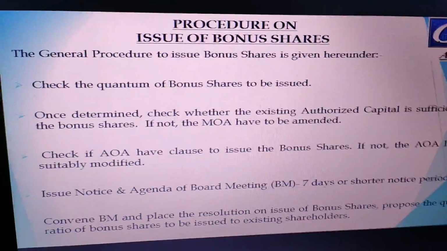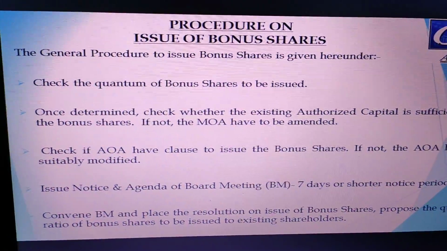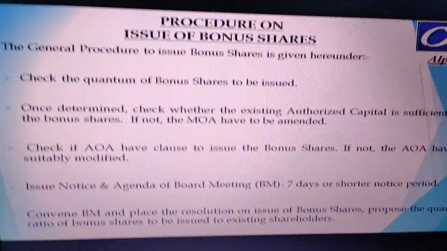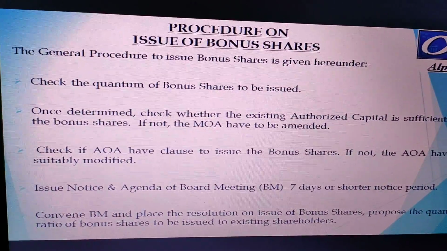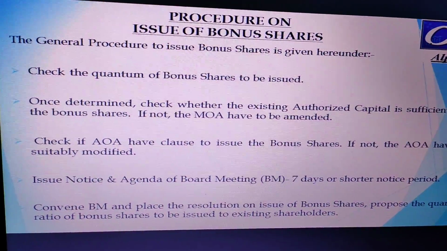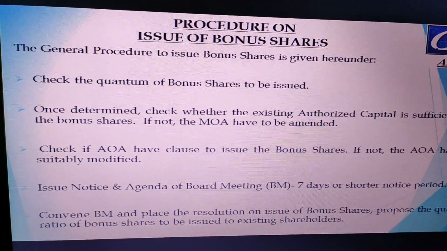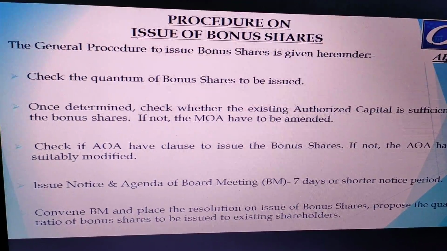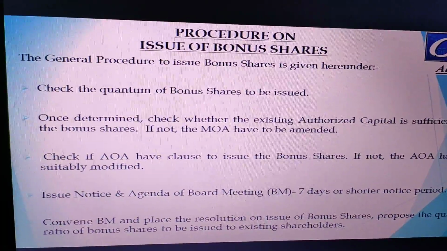Now I will quickly run through some of the procedural aspects of how bonus shares are actually issued. So let us get started. First, I'm sure you will get to know about the procedural aspects, but still you need to understand why it is important. Always decide the quantum of bonus shares to be issued, that is, how many shares are going to be issued, because these are free shares which you want to give to your shareholders. So please determine the quantum of bonus shares to be issued to the existing shareholders.